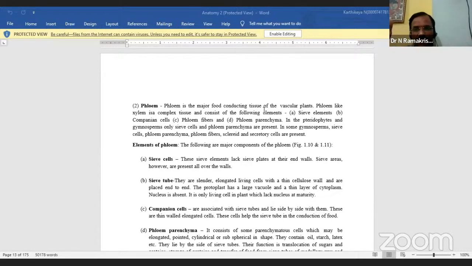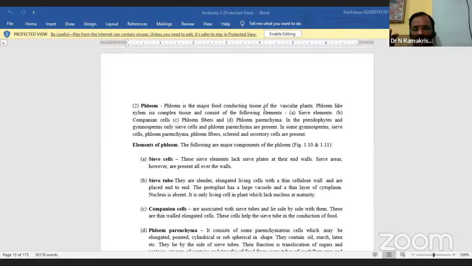In some dicot families, strands of the phloem are found on the inner side as well, in the inner xylem also we are looking at phloem.